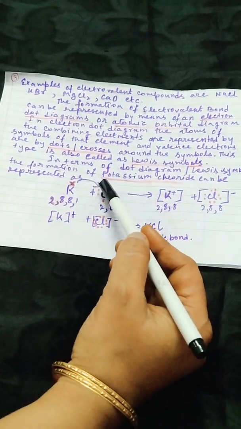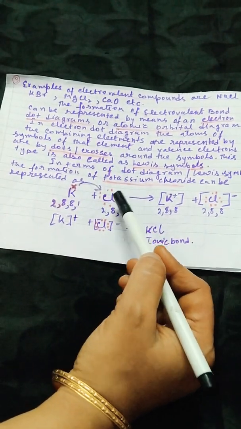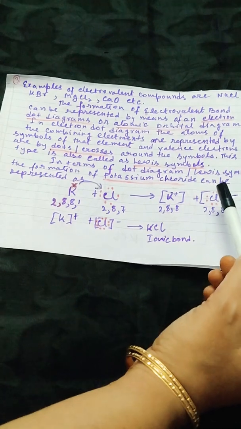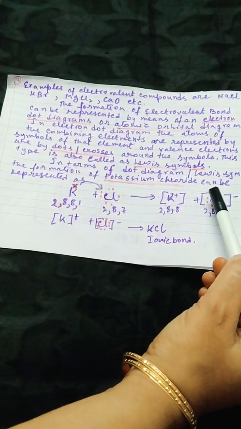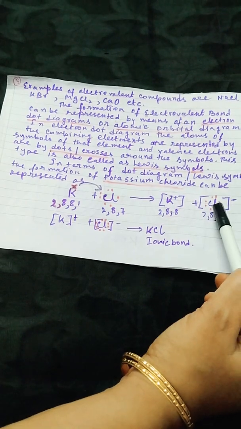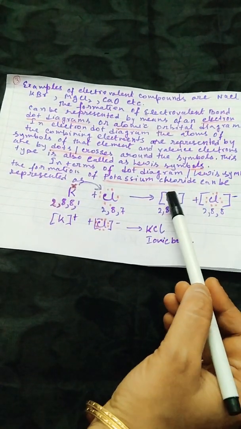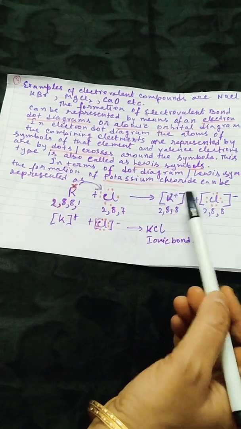So here how many electrons are there, students? 1, 2, 3, 4, 5, 6 and 7. Here how many electrons are there in the outermost shell? 1, 2, 3, 4, 5, 6, 7 and 8. So both are satisfied, but both have different charges.